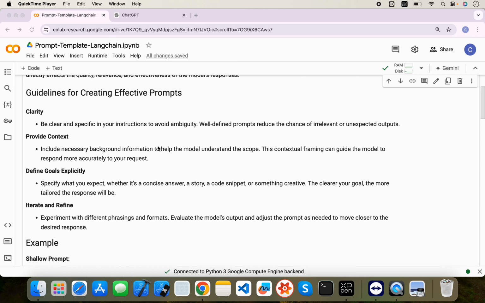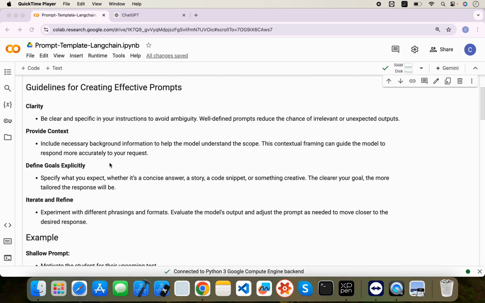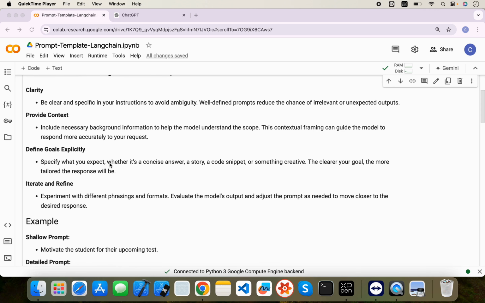The second thing you can see is that you should provide knowledge as well. Sometimes you need to provide some context, like: from this, provide the answer. At that time this works as background knowledge or a proper context, so the model can understand your task and perform better. The third thing is to define your goal explicitly.